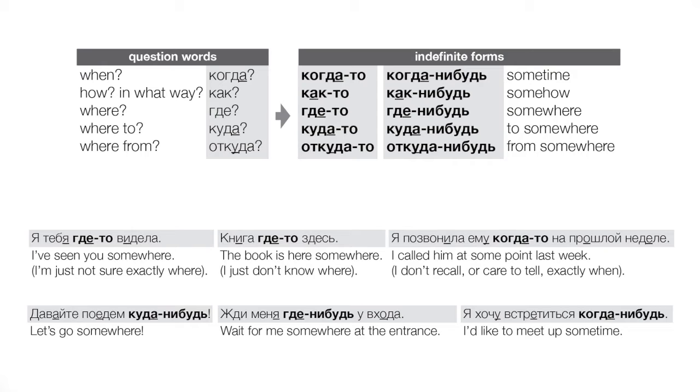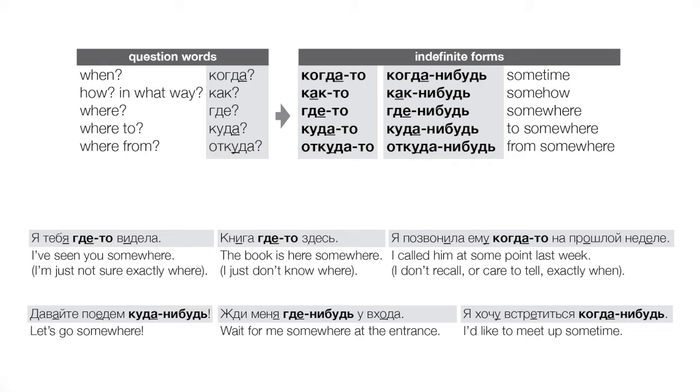Now if we think how that translates into actual usage, if we know something exists, then we're probably in the present or the past. So these forms in -то are going to be very common in the present tense and in the past tense, because in the present or the past, we can be sure that a thing exists. It's an actual thing. It either exists or existed, and we can know of it without necessarily knowing the details.